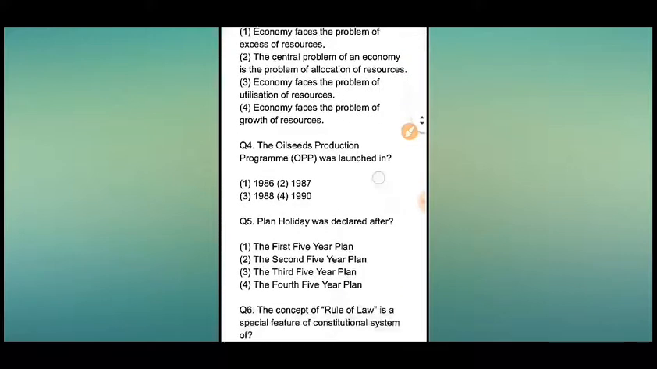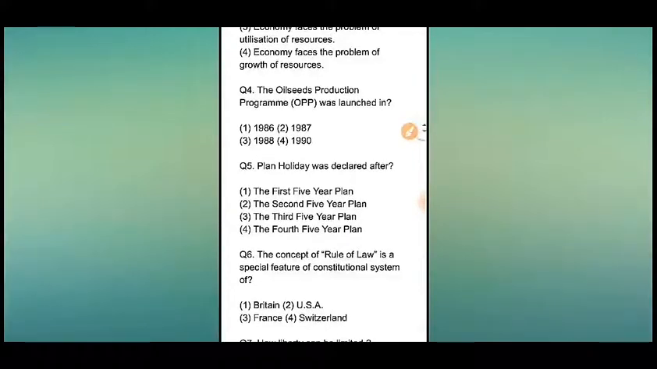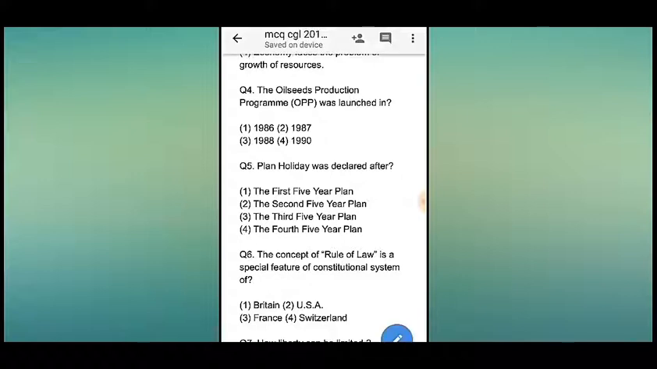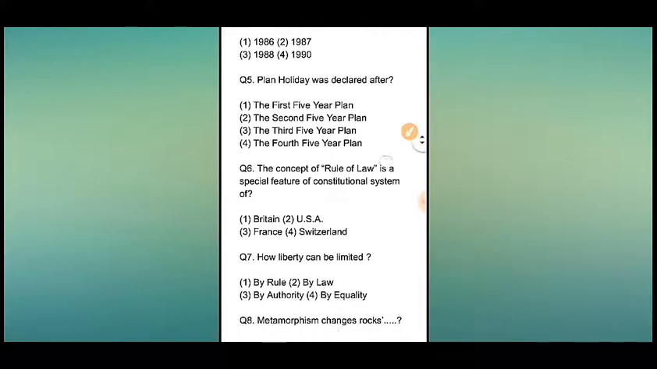Now go to question number 4. The oil seeds production program, means OPP, was launched in dash, in which year? Okay, 4 options: 1986, 1987, 1988, 1990. So the answer will be number 1, that means 1986.